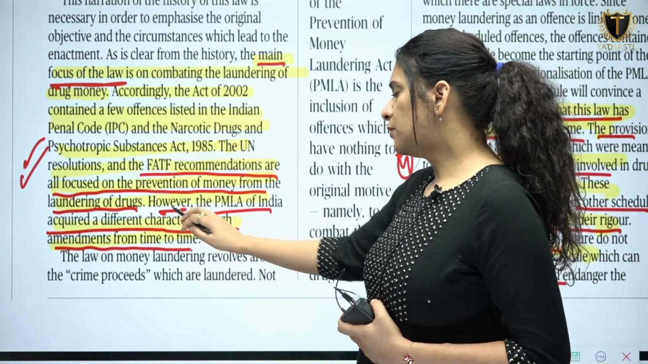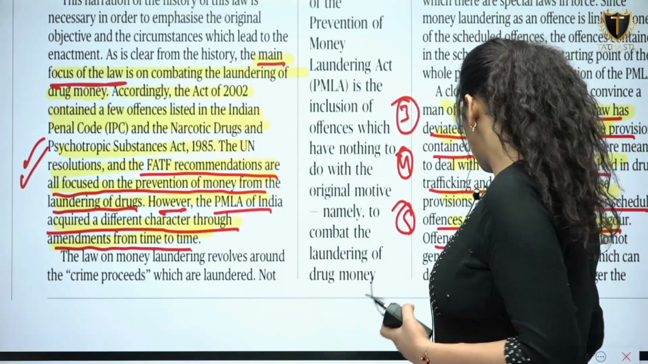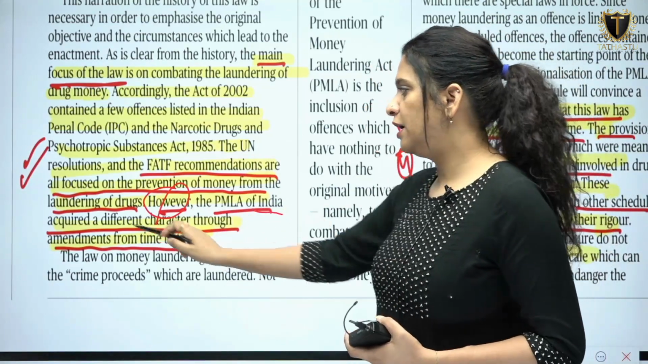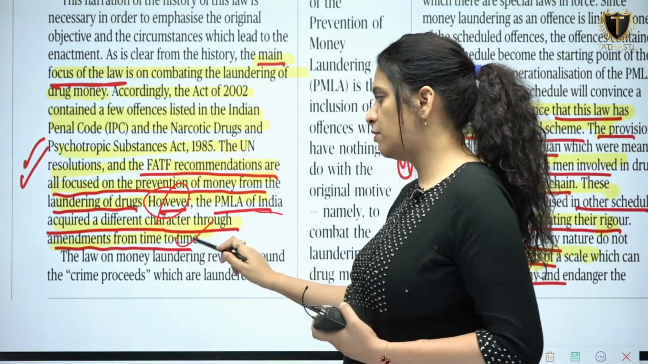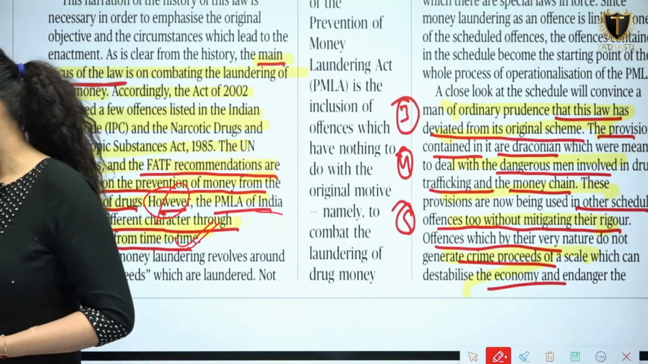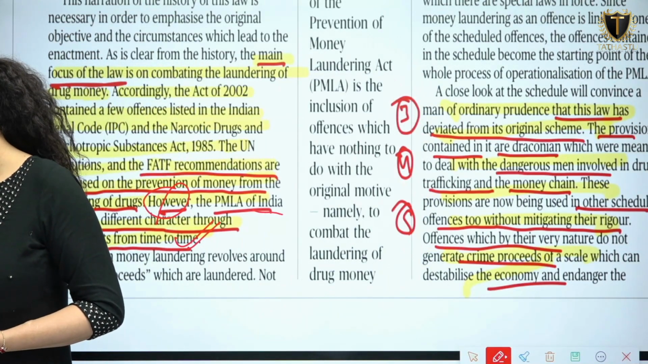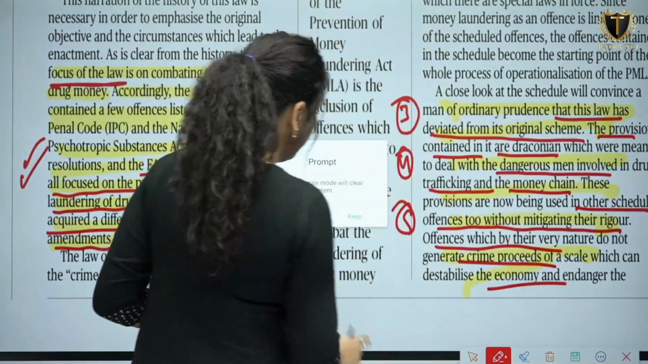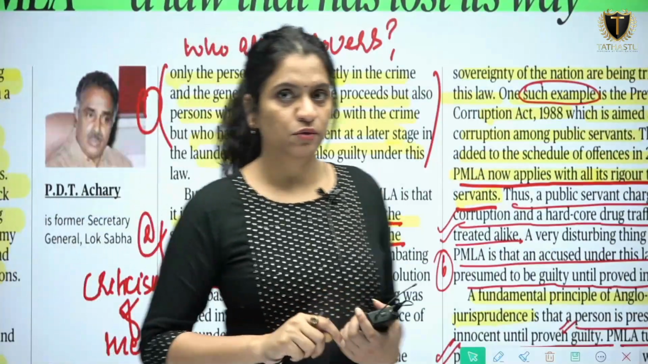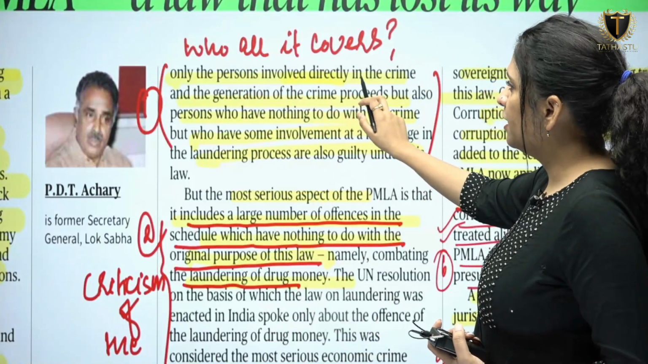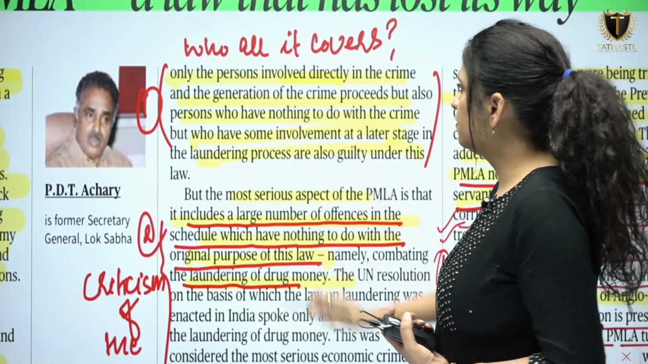Further, however, now the problem the article starts highlighting. However, the PMLA of India acquired a different character through amendments from time to time that we already discussed. Okay? And then further, who all are covered in the Prevention of Money Laundering Act? This is where also there is a problem. Who are all covered? Only the person involved directly in the crime and generation of the crime proceeds.